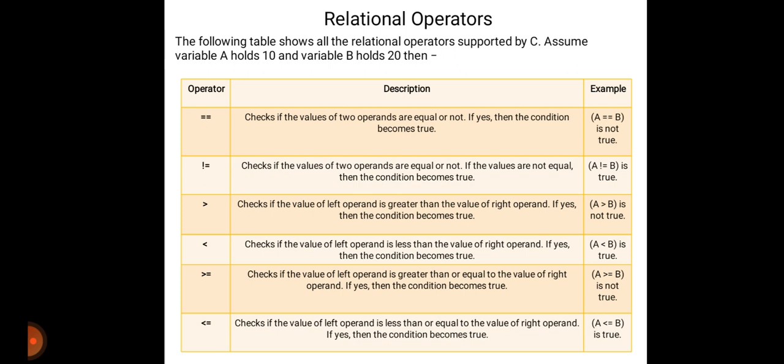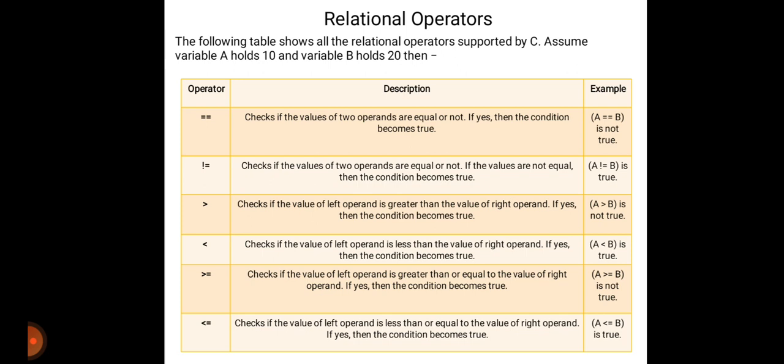Then the greater than operator checks if the value of the left operand is greater than the value of the right operand. If yes, then the condition becomes true. A greater than B means what? 10 is greater than 20 is not true because 10 is less than 20. Then less than checks if the value of the left operand is less than the value of the right operand. If yes, then the condition becomes true. Here 10 is less than 20, therefore it is true.